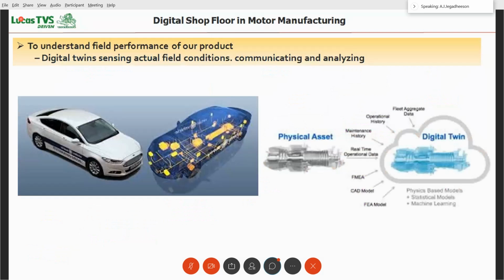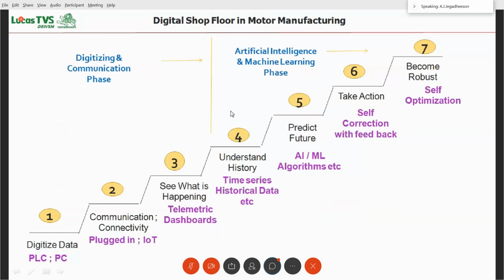The general step is, there are 7 steps for smart manufacturing. The first step is to digitize the data. From analog data, you go to digitized data, from daily routines, digitized. Then you start communicating. After digitizing, you start communicating. After communicating, you see what is happening. So these are the first 3 stages. This is called the digitizing and communication phase.